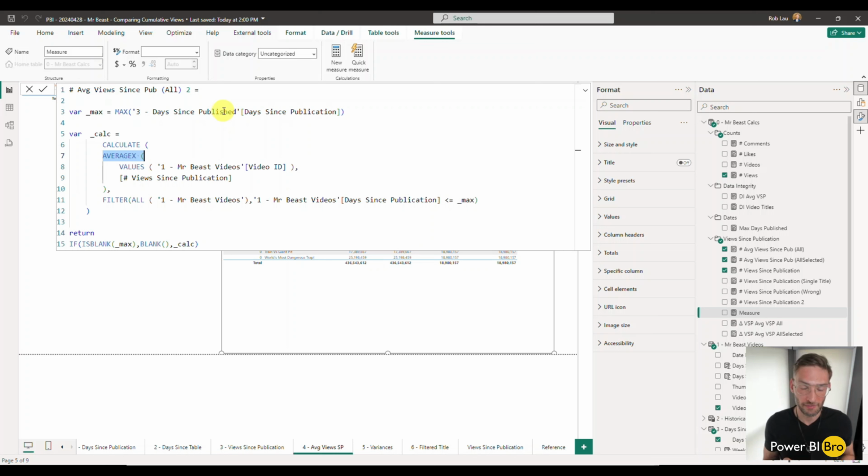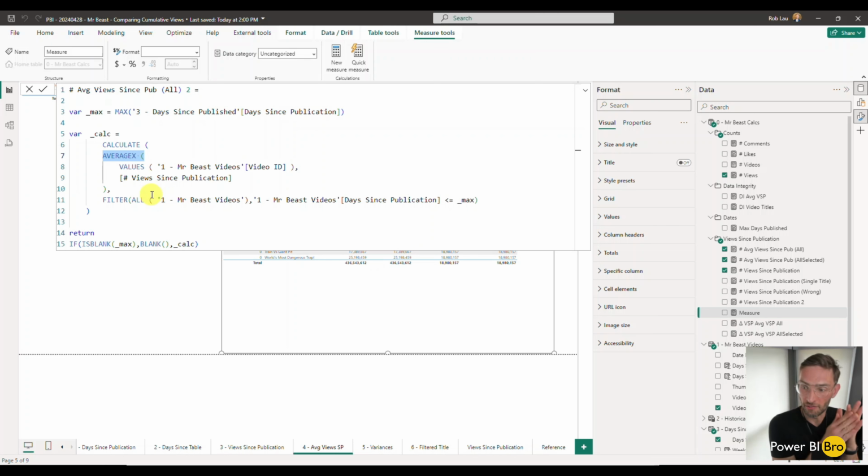So to talk through this again, say we're 6 days out, just the row. It's going to say, okay, the max days published are 6. So let's make a table and get every Mr. Beast video, and we're going to get their views since publication and the video ID and put that in a table, left and right column next to each other. Then let's filter that down.